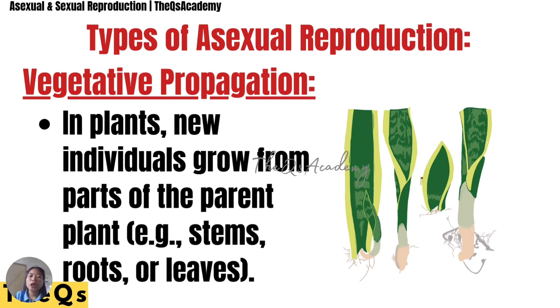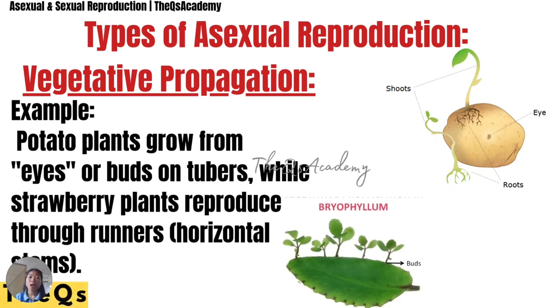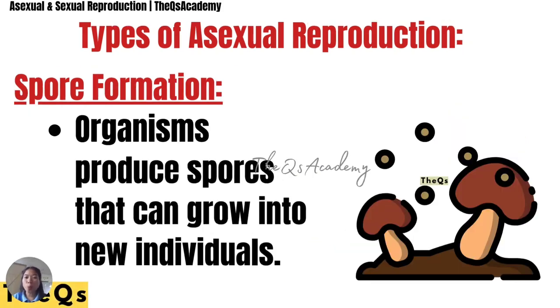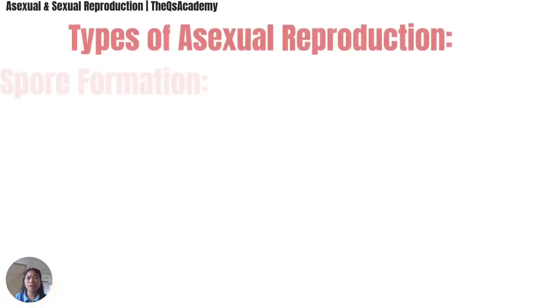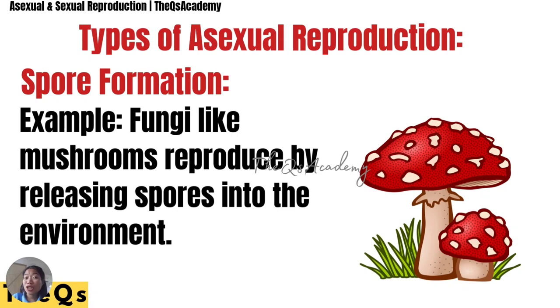Another example is vegetative propagation. In plants, new individuals grow from parts of the parent plant like stems, roots, and leaves. We have an example of this: potato plants grow from eyes or buds on tubers. Another type is spore formation. Organisms produce spores that can grow into new individuals. We have an example of this: fungi, like mushrooms, reproduce by releasing spores into the environment.